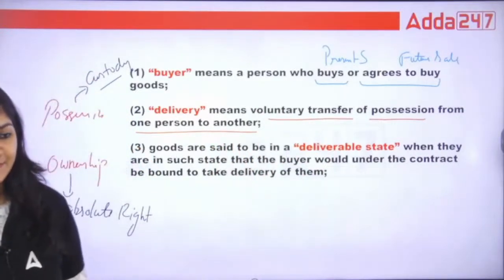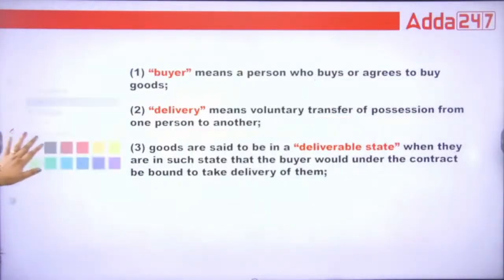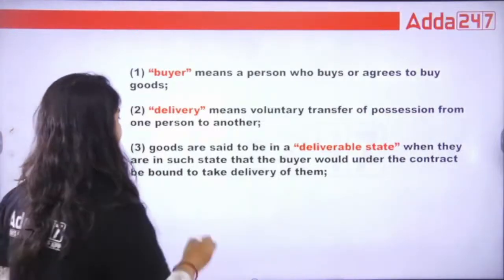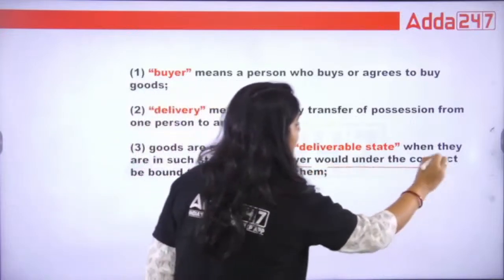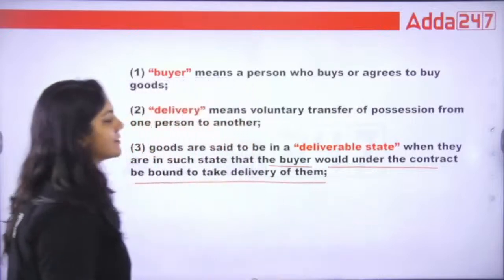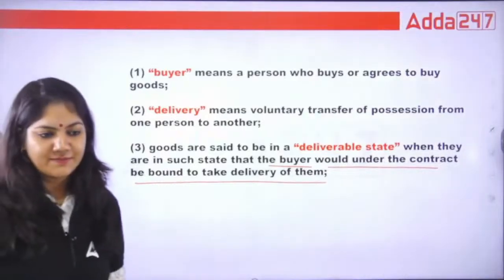That's it. Okay. Now, what is deliverable state? Deliverable state means when the goods are in such a state that the buyer would under the contract be bound to take delivery of them. This is called deliverable state. That is important.